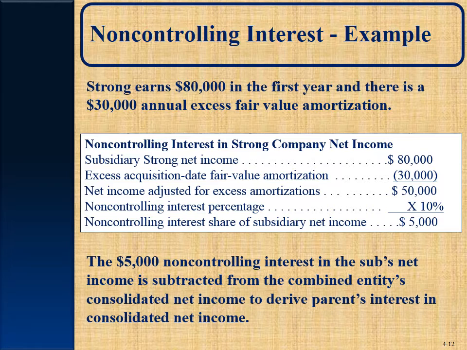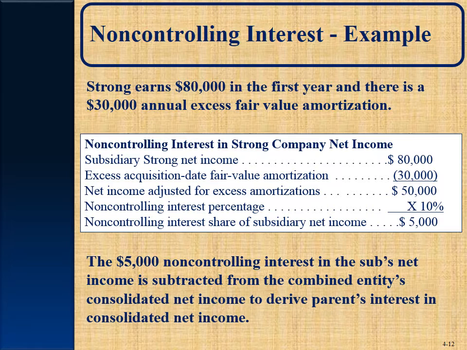So let's go back to Strong. Strong earns $80,000 in the first year, and there is a $30,000 annual excess fair value amortization based on the fair value of all the assets versus book value. They just give us that, but we'll see in our next example where this 30,000 comes from.